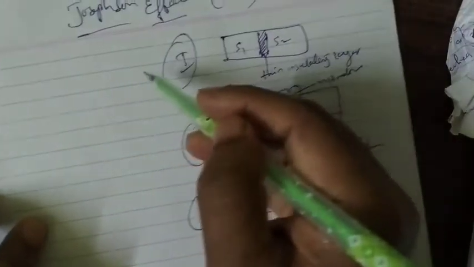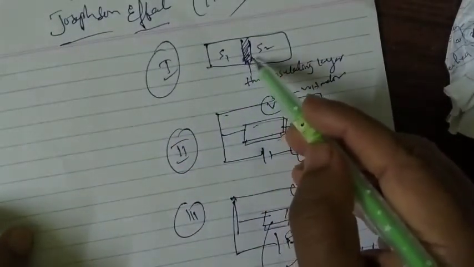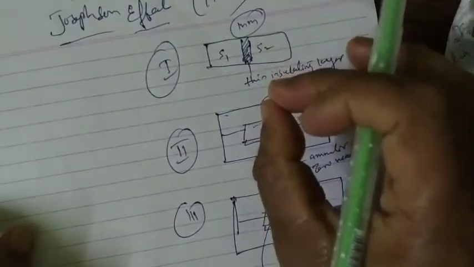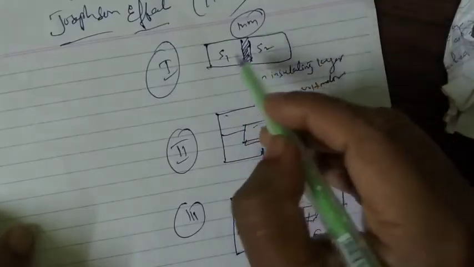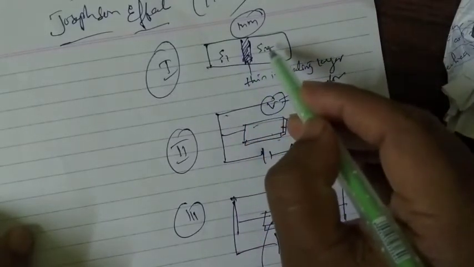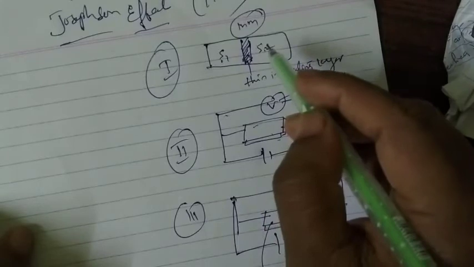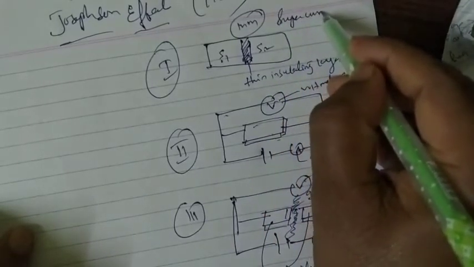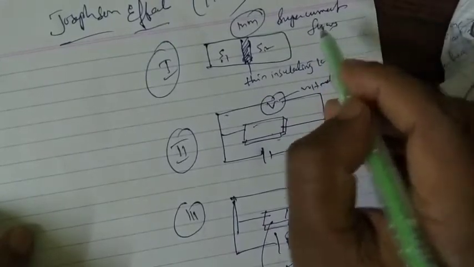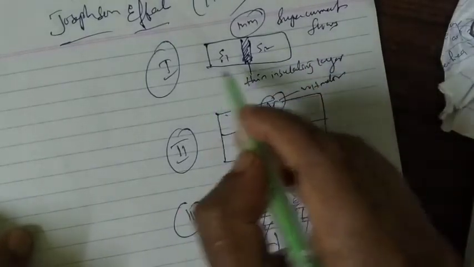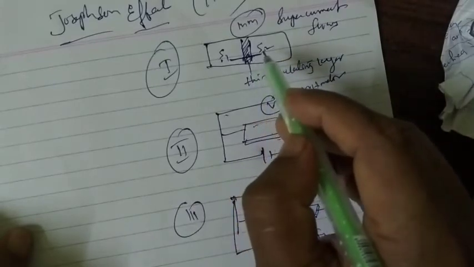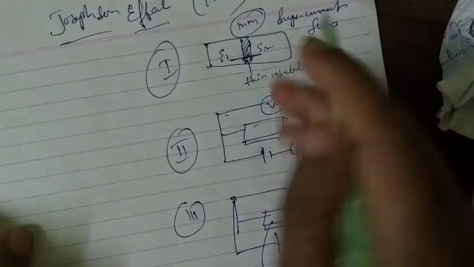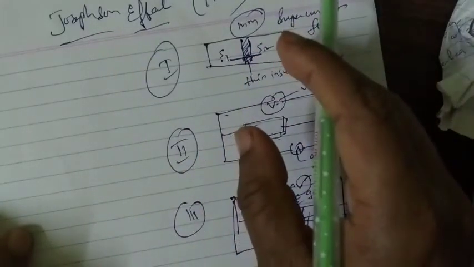When a very thin layer, a gap of nearly 1 nanometer, not centimeter, is sandwiched between two superconductors, the supercurrent flows across this junction without developing any voltage. Voltage is 0, a 0 reading. Voltage is not developed.